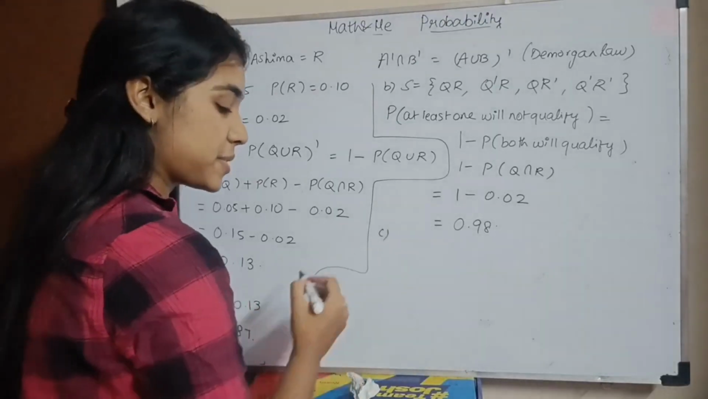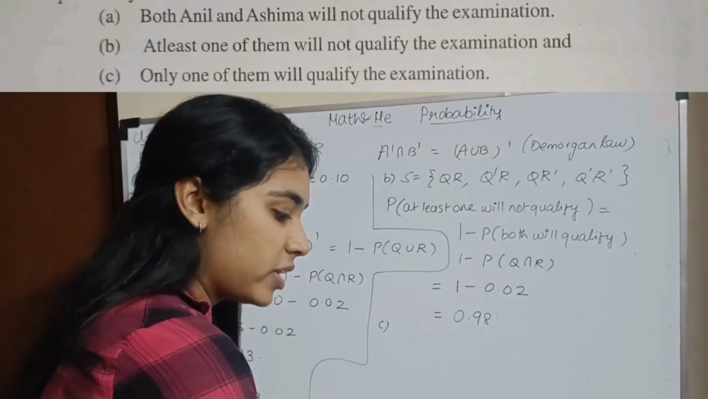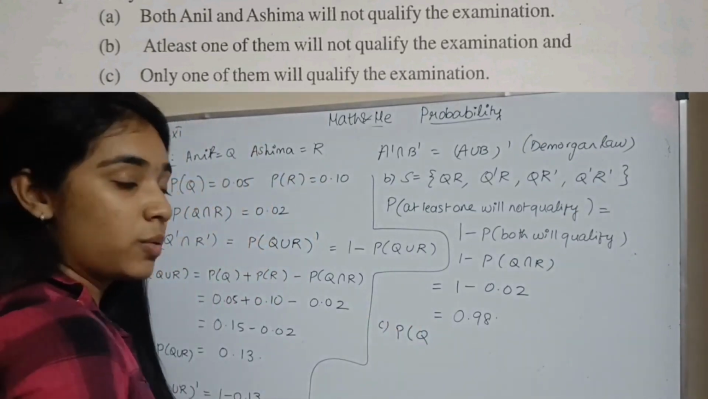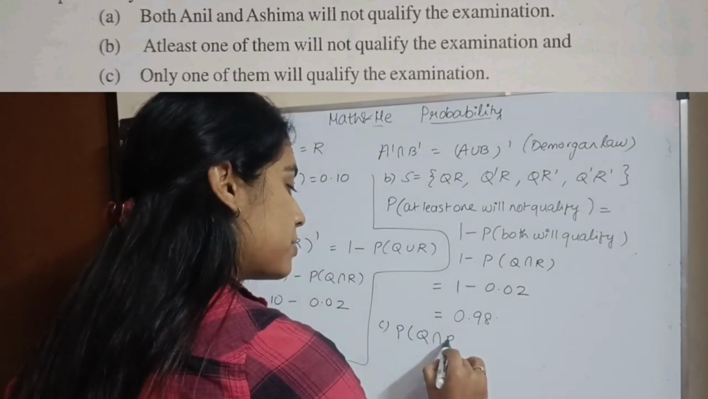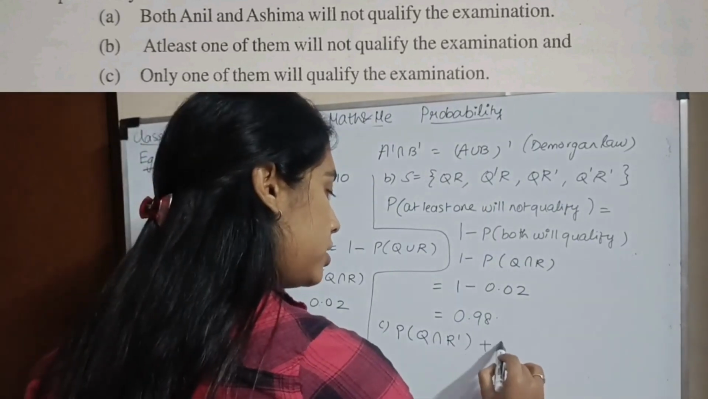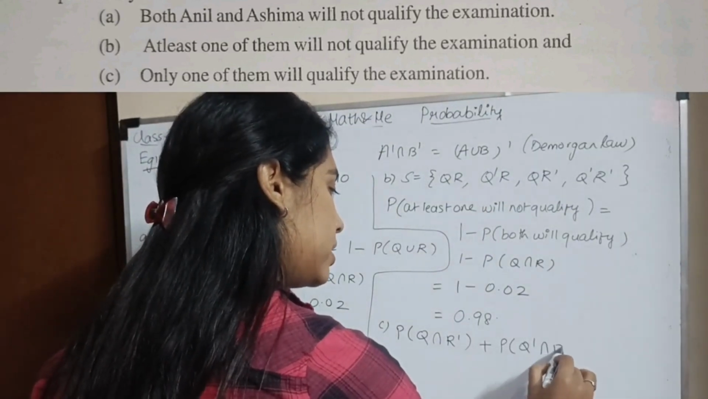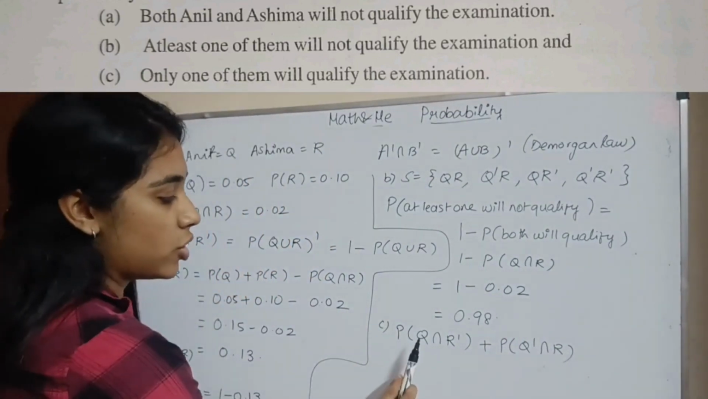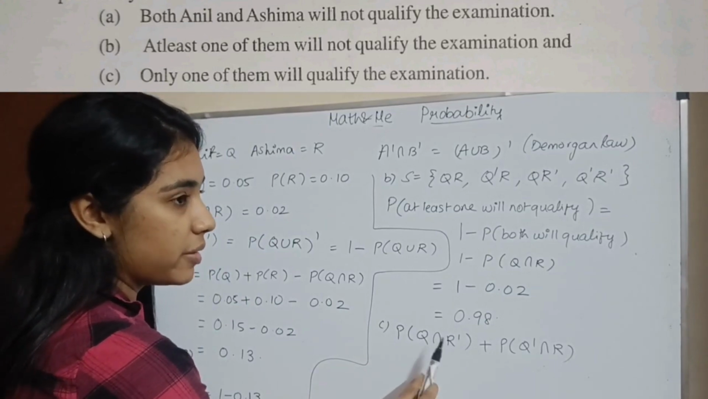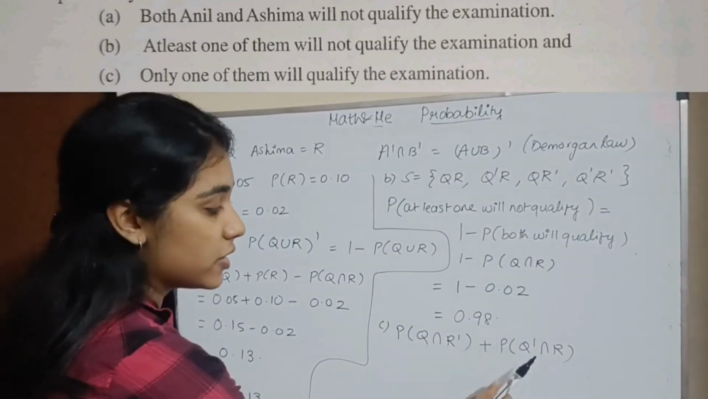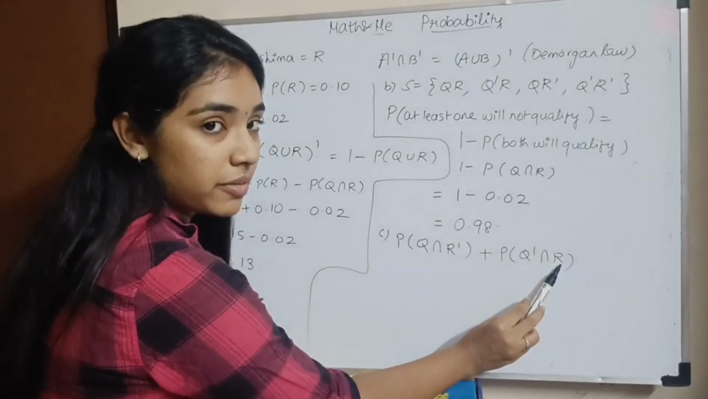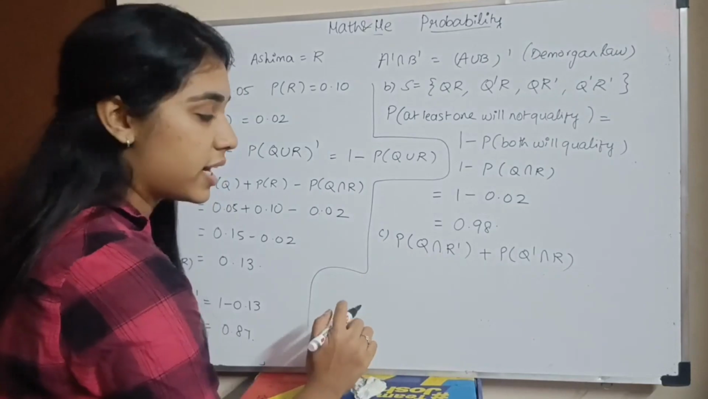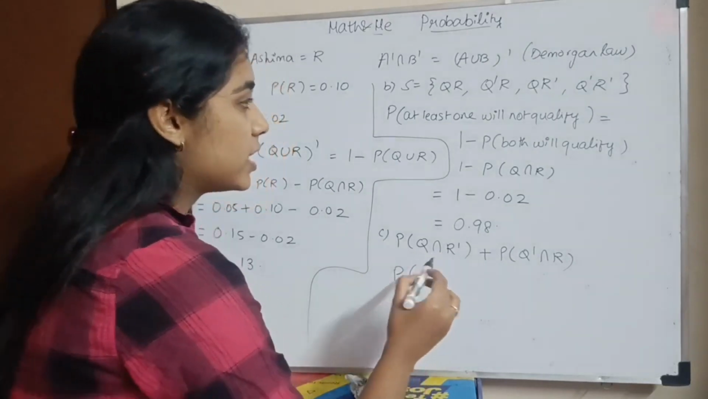Okay, subsection C. Only one of them will qualify the examination. What does that mean? The probability that Anil qualifies and Ashima did not qualify, or Anil did not qualify and Ashima qualified. That is the meaning of only one of them qualifying. Anil qualifies, Ashima does not qualify. So this is an and case. Here Anil did not qualify and Ashima qualified. So this is also an and case. How can we write this? Probability of Q intersection R dash, let me draw a Venn diagram.